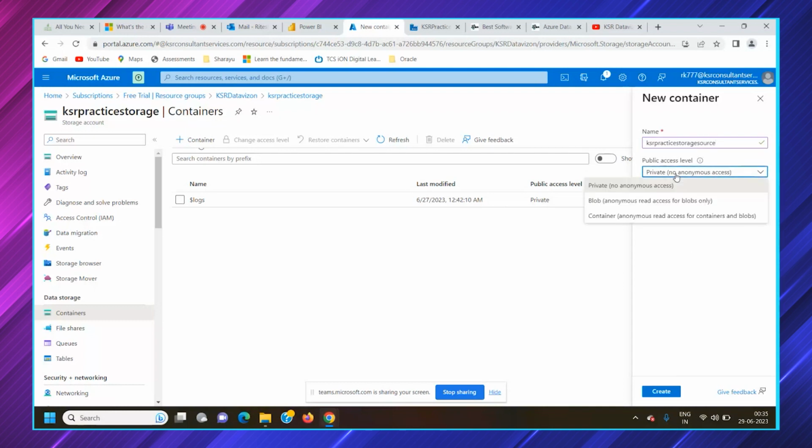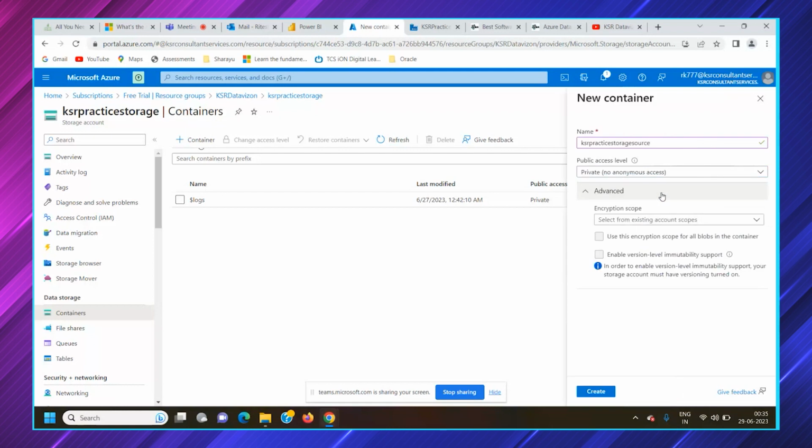Public access, you can keep it public or private, or blob or container level also. By default, whatever is selected we will keep as it is. Advanced options are not available as of now. They are blacked out. These are available in the premium versions. For now, what we have done is we have created a standard storage account.